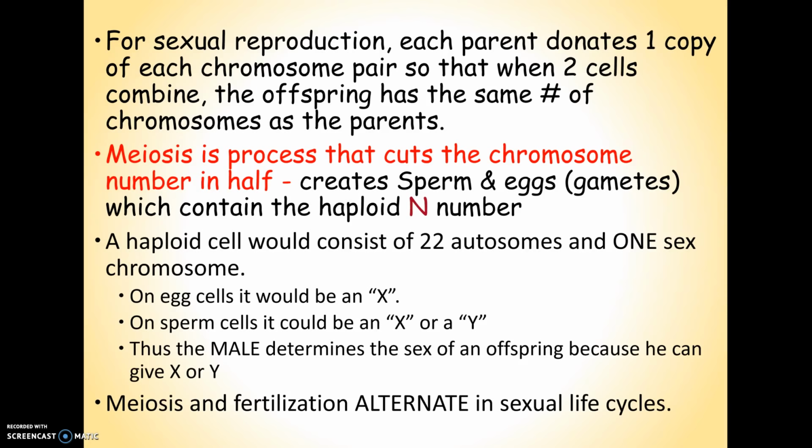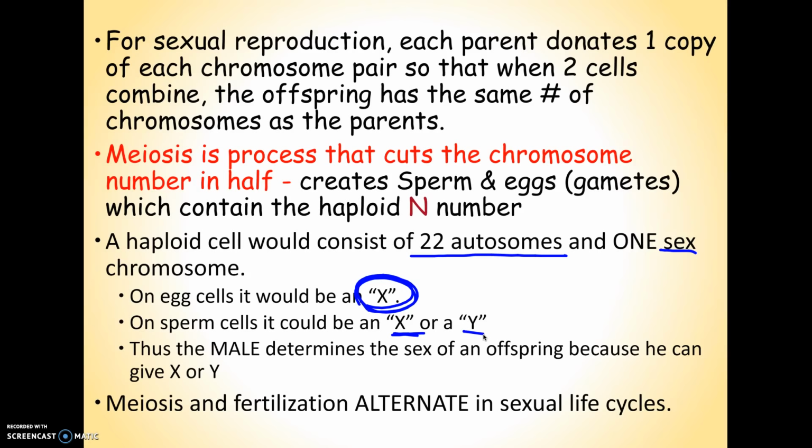So for sexual reproduction, every parent donates one copy of each chromosome. And the process that cuts the chromosome number in half is meiosis. The haploid cell that results from meiosis is what we call the gamete. It's a sperm and egg in us, but it's just a gamete in some organisms. It has only 23 chromosomes. In us, 22 autosomes, meaning 22 chromosomes that are not a sex chromosome, and then one sex chromosome. If it's a female, then they can only give the X, so the egg would have an X. And if it's a male, they can either give X or Y, and that's why the male determines the sex of the offspring.